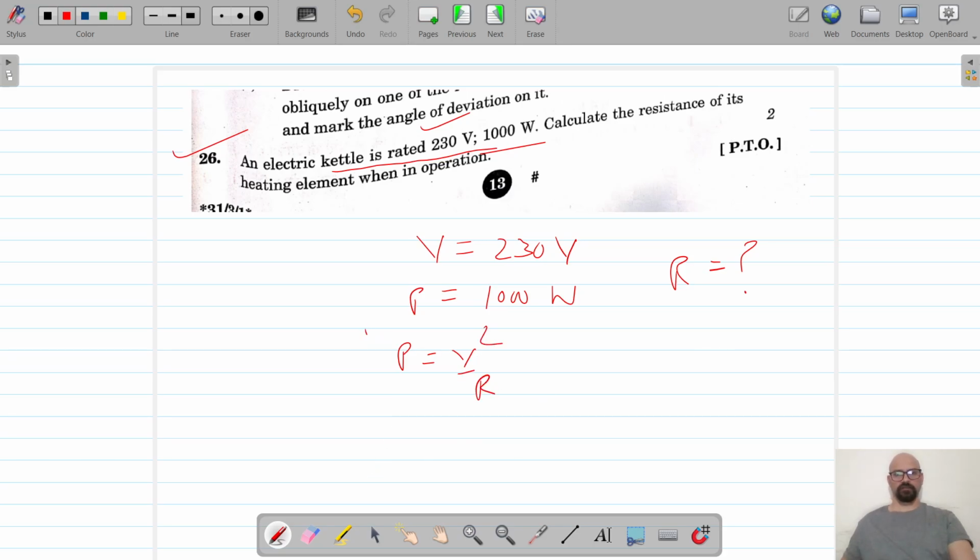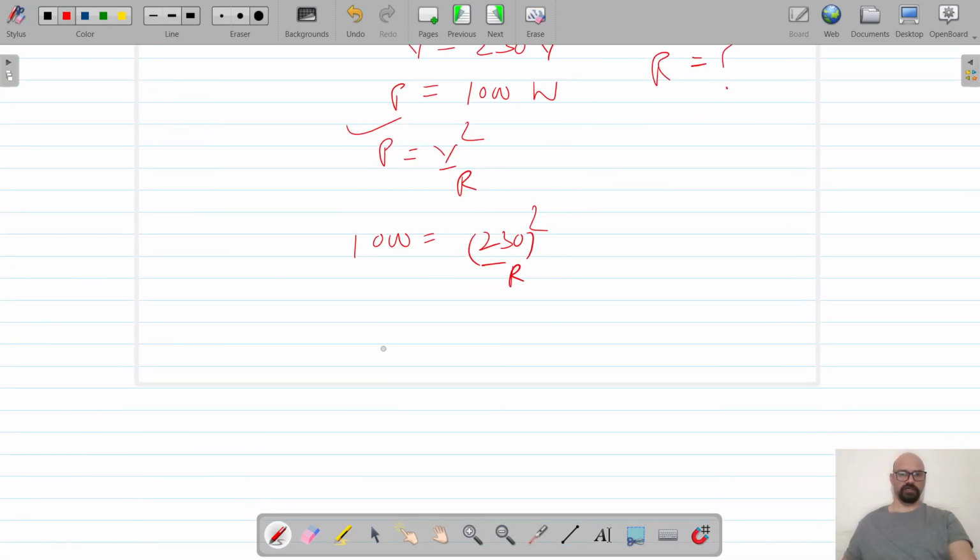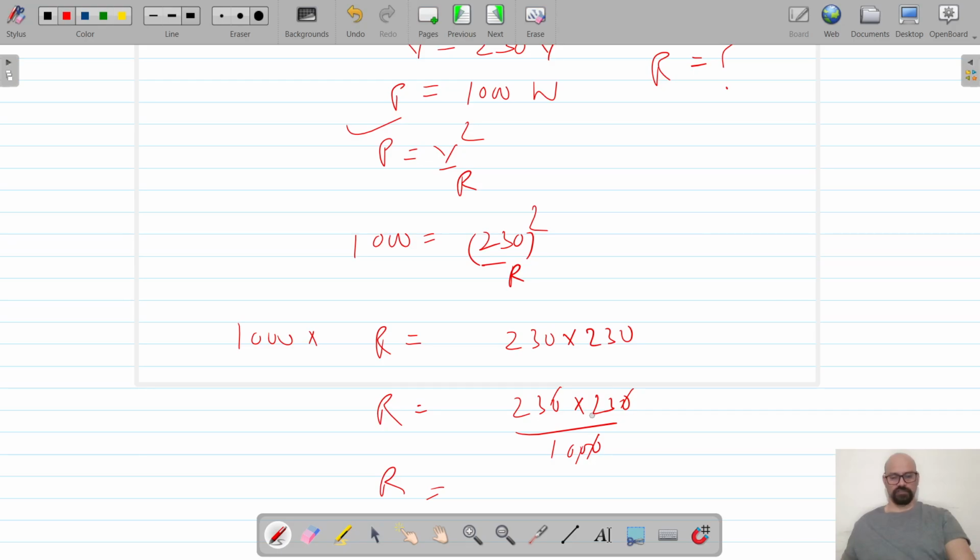So P is equal to V square by R. P is 1000, V is 230 squared, R. We have to calculate R, so R is equal to 230 into 230 divided by 1000. We can cancel out two zeros. Okay, so R becomes 23 into 23, the square of 23. So 23 into 23 is 529.